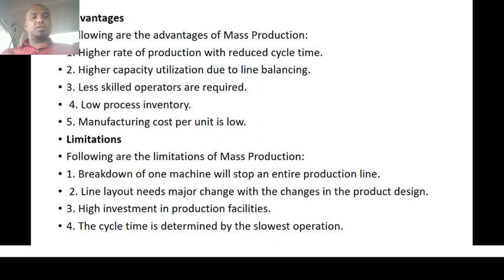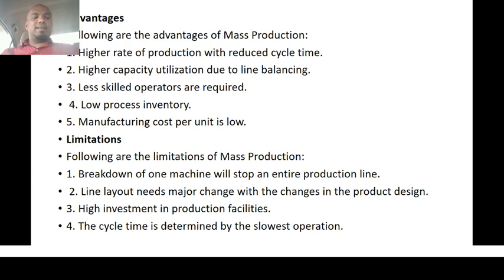Coming to the limitations, it has some limitations of its own. Let me go through them one by one. So first one is breakdown of one machinery will stop the entire production line. If in between the production process one machinery fails or breaks down, there is a possibility of a production bottleneck arising, as the product or inventories will stop. The entire production will be stopped at that particular place itself.